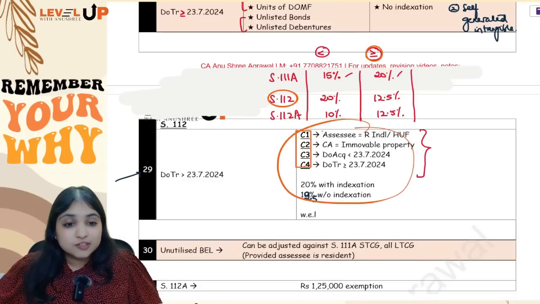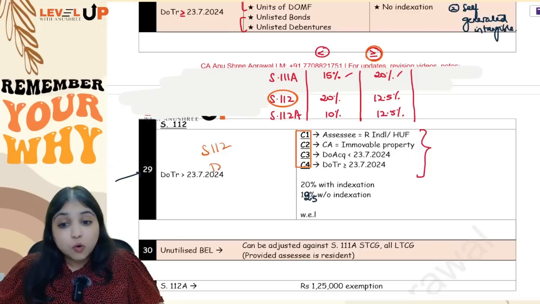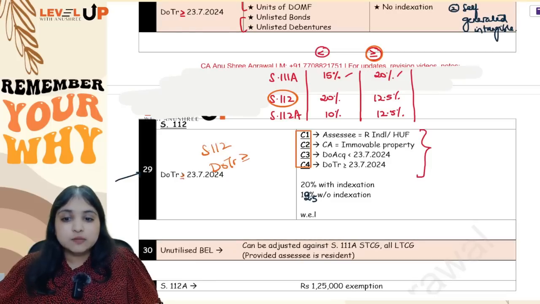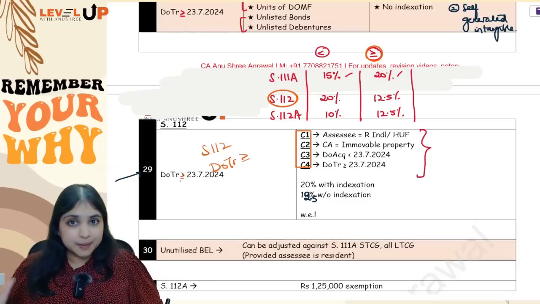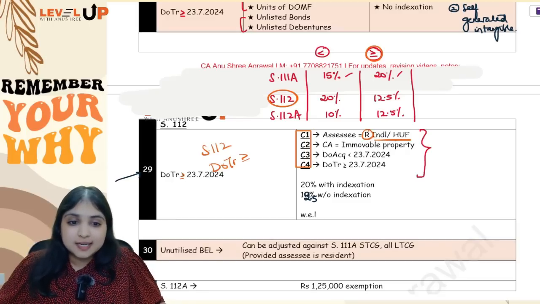So when will all this drama apply? First of all, only under section 112, and that too only if the date of transfer is on or after the amendment. Understanding? So if the date of transfer is on or after the amendment, then under section 112, I will check 4 conditions. Condition 1, is your assessee a resident individual or HUF? Condition number 2, is the capital asset immovable property?